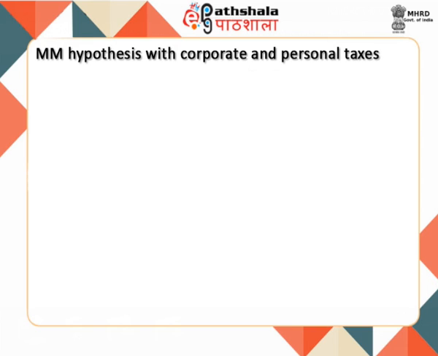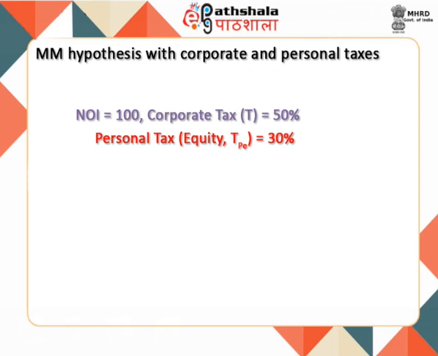Let us consider a company whose operating income is rupees 100, which can either be distributed as dividends or as interest. The corporate tax rate is 50%, the personal tax rate on equity income is 30%, and on debt income is 40%.